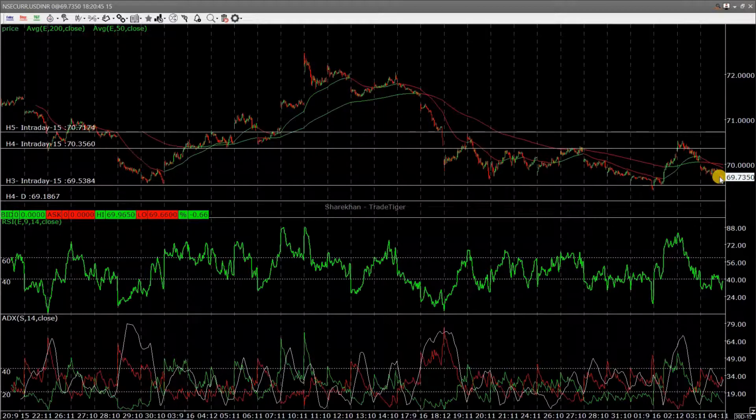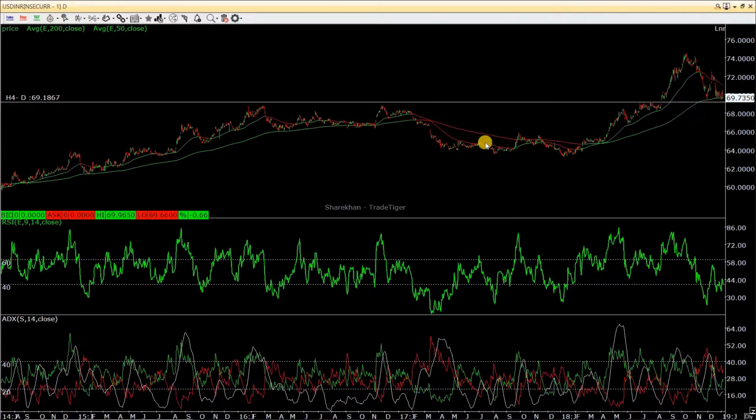That is, the rupee is strengthening against the dollar. On the ADX, you can see it is confirmed that it is trending in the downward direction. There is not much of a signal on RSI, but on the ADX, the USD INR is going down. And let's have a look at the daily price also.